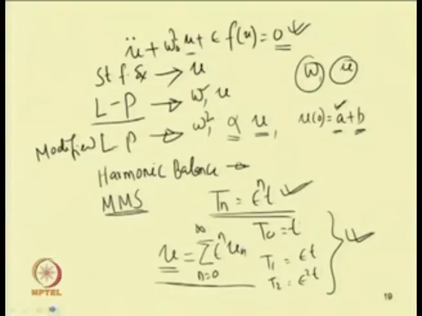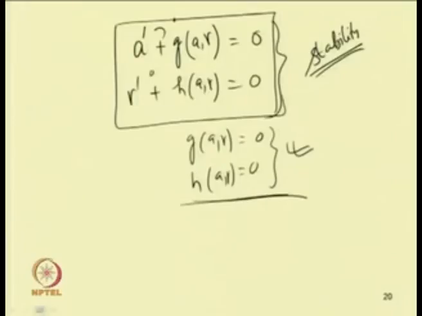So, the disadvantage of the harmonic balance method is that we cannot go for higher order terms. Also, for studying the stability of the system, we have to do the stability analysis again on the second order equation. But in the case of the method of multiple scales, from the reduced equation we directly get the solution, and we can also study its stability by finding the eigenvalues of the Jacobian matrix.